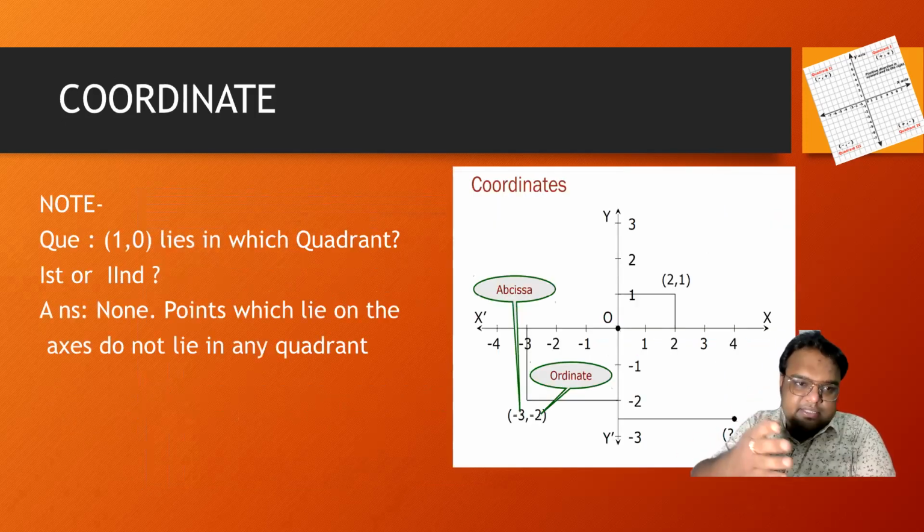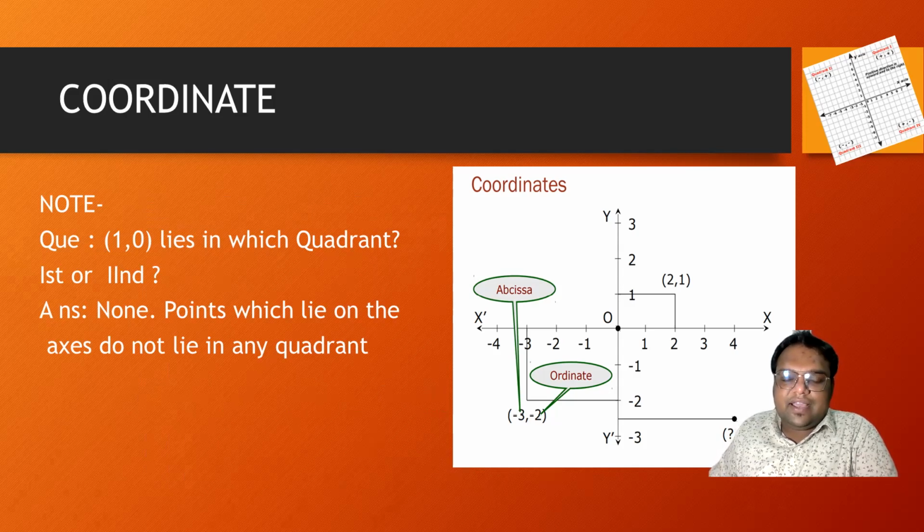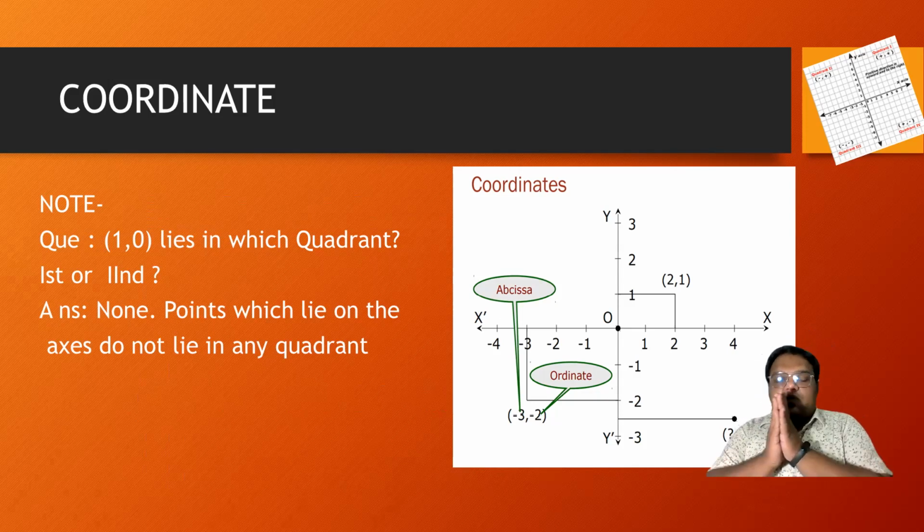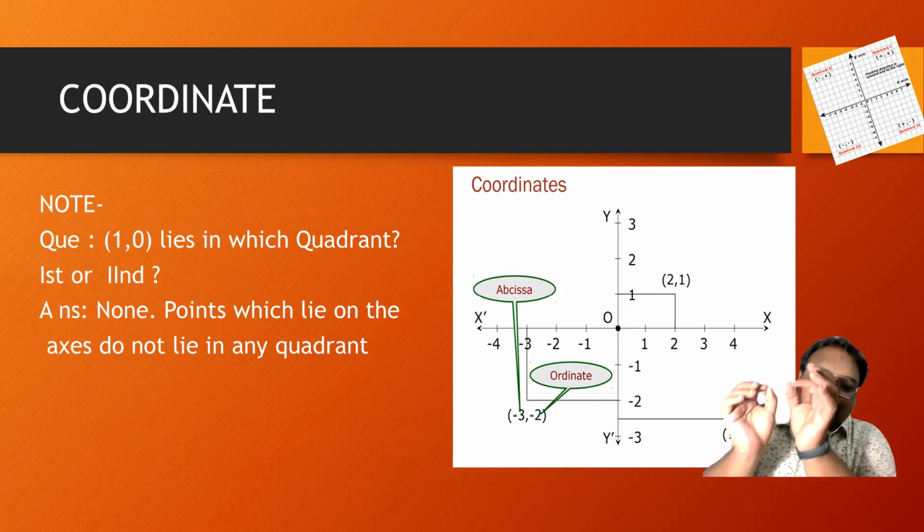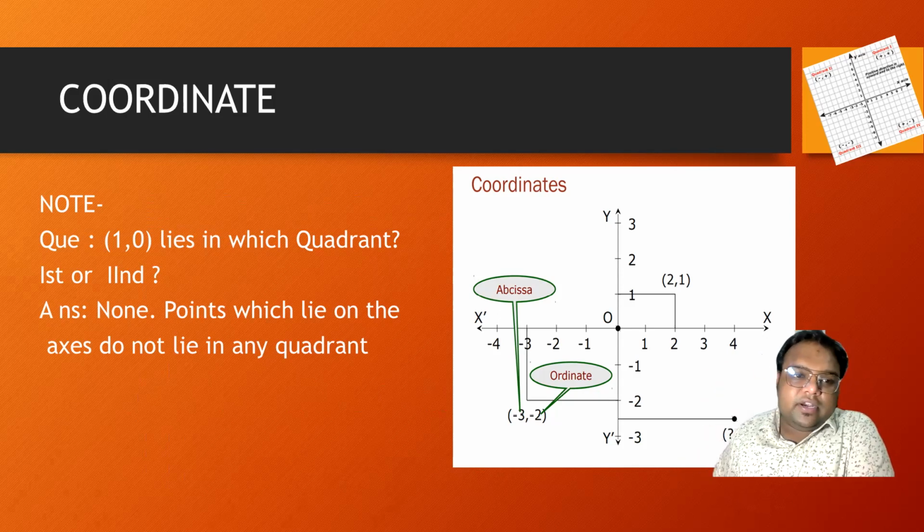Now this is another question. (1, 0) lies in which quadrant? It is either in the first or second? You have to be very careful whenever 0 is mentioned. If (1, 0), then y is 0. So it lies on the axis. Whenever there is a 0 in any coordinate, it must lie on an axis, not in a quadrant. Is that clear, students?